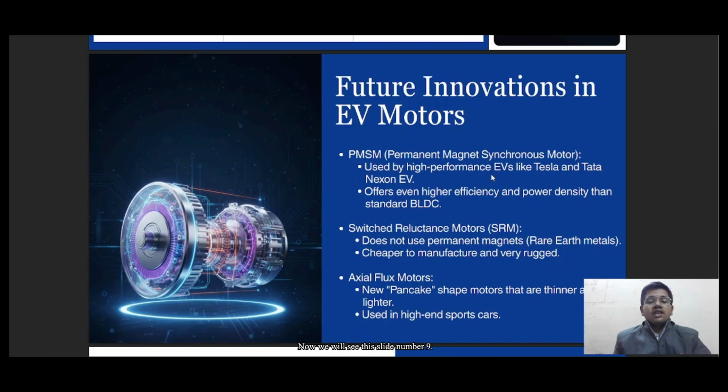Now we will see slide number 9. Looking ahead, the technology is still evolving. First is PMSM, which means Permanent Magnet Synchronous Motor. These are used in high performance EVs like Tesla and the Tata Nexon EV for even higher power densities. Second is switched reluctance motors, SRM. This doesn't use permanent magnets or rare earth metals, making them cheaper and more resilient.